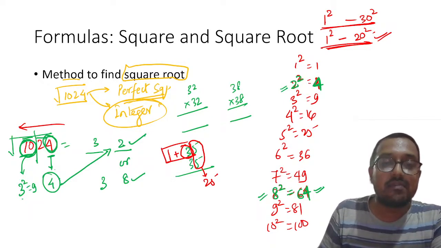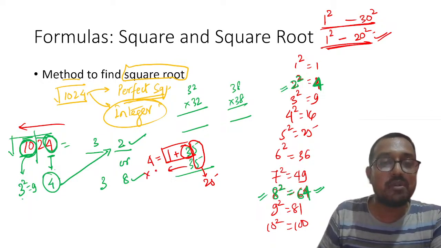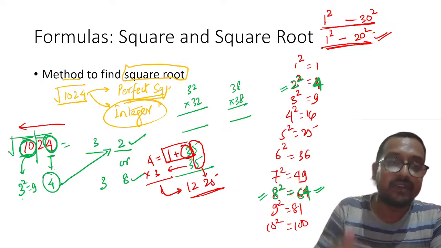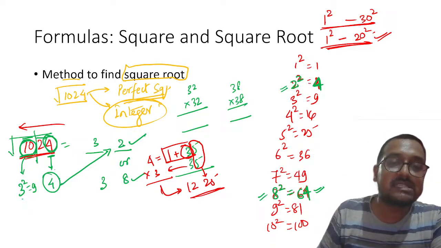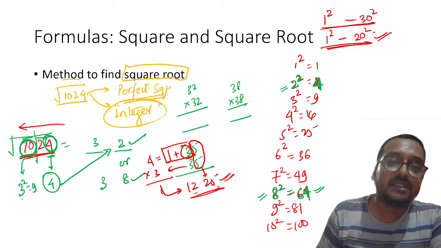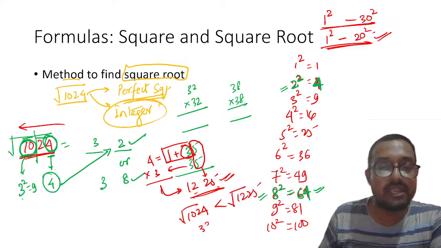That means 3 becomes 4, and 4 into the same number 3 is 12. So this will become 12, then 25. So that is 1225. You know that 1024 is less than 1225, and hence the square root of 1024 will be less than the square root of 1225. That means here it will be 32.